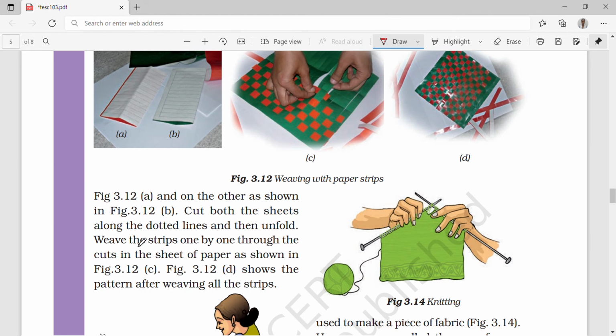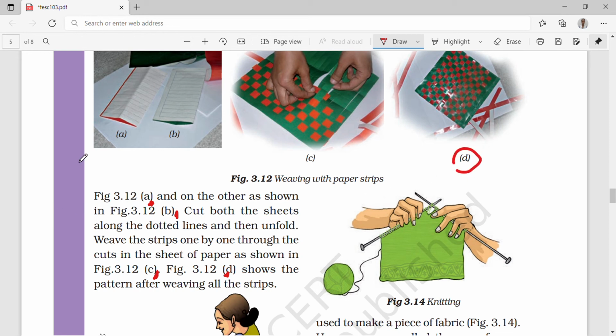Weave the strips one by one through the cuts in the sheet of paper as shown in the figure. Here we have to see part A, then B, then part C, and now you have to see part D. Then it's finally woven.